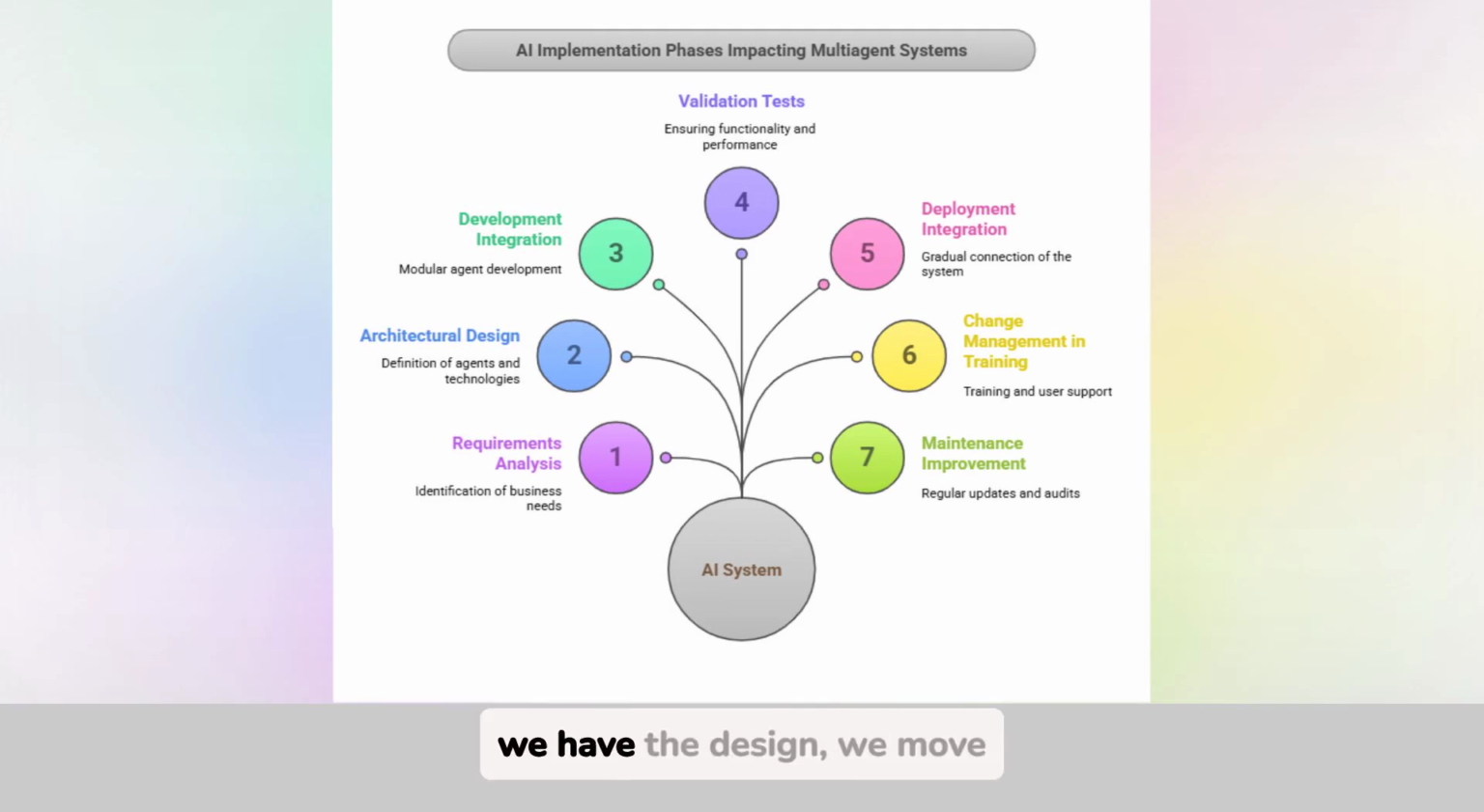Exactly. Once we have the design, we move on to the development and integration phase. In this stage, each agent and sub-agent is developed in a modular way. Data entry, financial analysis, contract management, and other functionalities are implemented, and the connections and information flows between the modules are established. During this phase, it is essential to hold control meetings to ensure that the development complies with the functional requirements and that delivery times are respected. It is essential that these modules communicate smoothly.